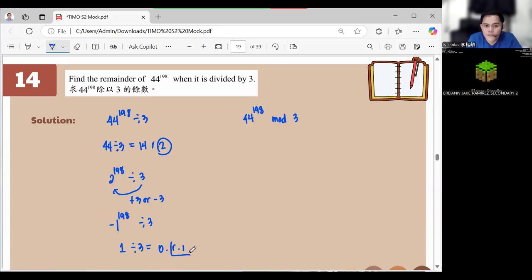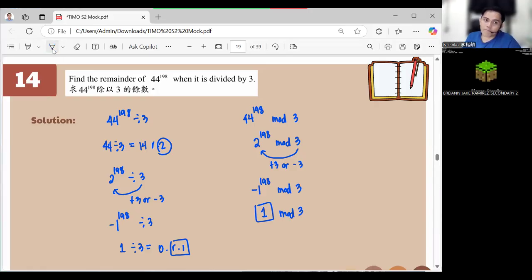So remainder 1. Okay? Now, in the modulo technique, you have here 2 raised to 198 modulo 3, right? And for that part, again, you either do plus 3 or minus 3. If you do plus 3, it will become 5. If you do minus 3, it will become negative 1. So it will become negative 1 raised to 198 modulo 3. And negative 1 raised to an even number is still 1 modulo 3. And the answer is 1. Still the same. See? No difference, right?